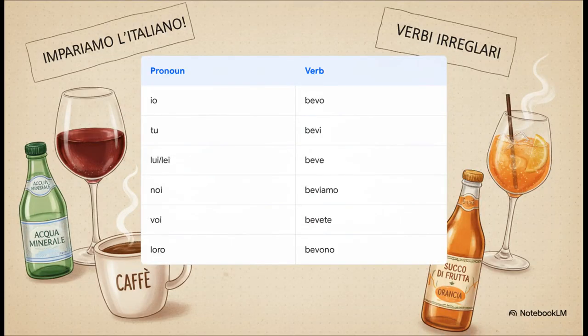So look at this table. Instead of trying to make a stem out of bere, we use the stem from that old word I just mentioned, bev. And once you know that one little thing, it becomes completely predictable. Io bevo, tu bevi, lui beve, noi beviamo, voi bevete, loro bevono. The endings are the same ones you already know. See? Not so irregular anymore, is it?